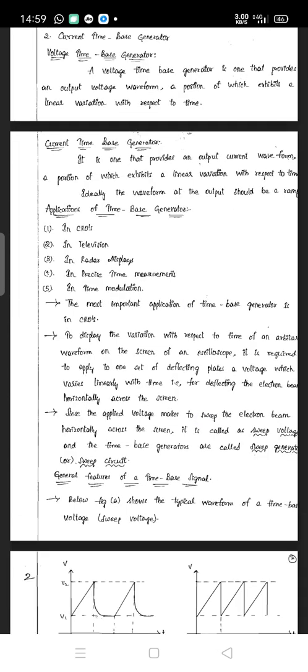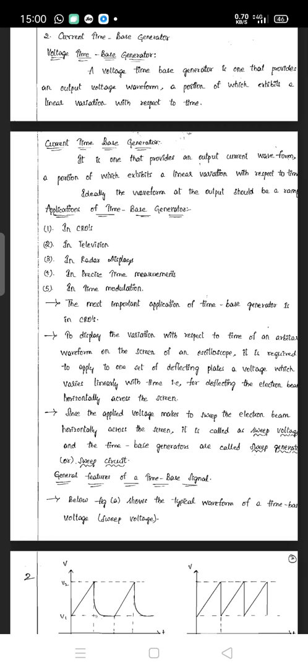Now ideally the waveform of the output should be a ramp. We will see that later. Now we briefly see the applications of the time-based generator, where it is used. Mainly it is used in the CRO, the cathode ray oscilloscope, which we see in the lab for viewing waveforms, in television, in radar displays, in precise time measurement, and in time modulation.